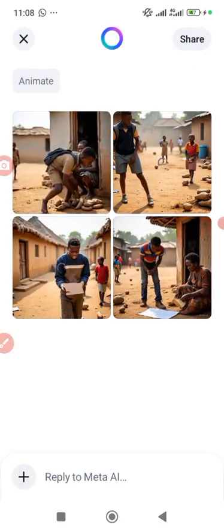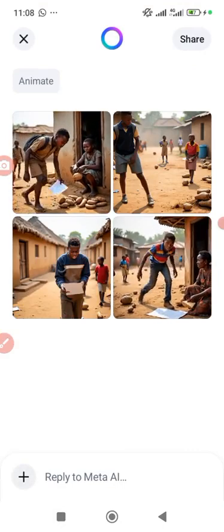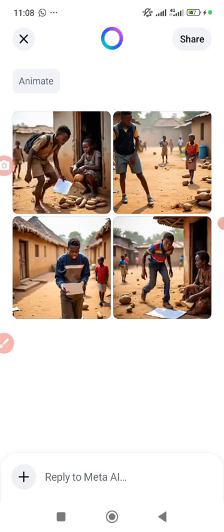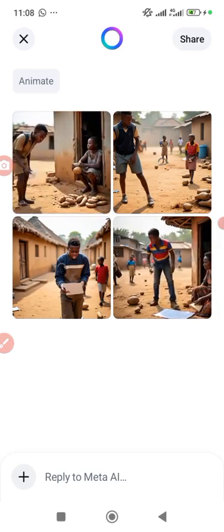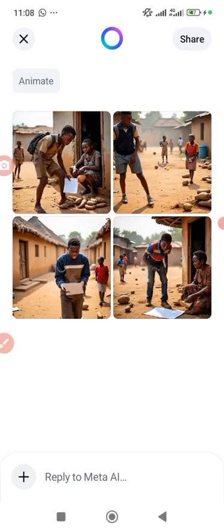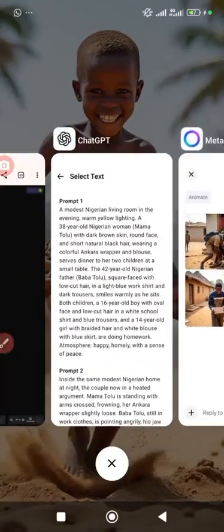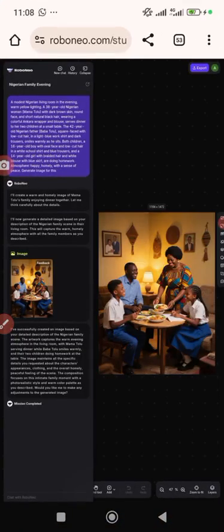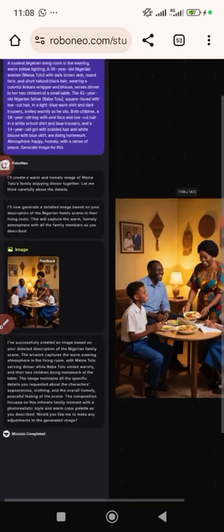But I'm not here to talk about Meta AI, just to let you know how my script will look. That was what brought us to that. Now back to our own business. Our image has come. We can see our image clearly.